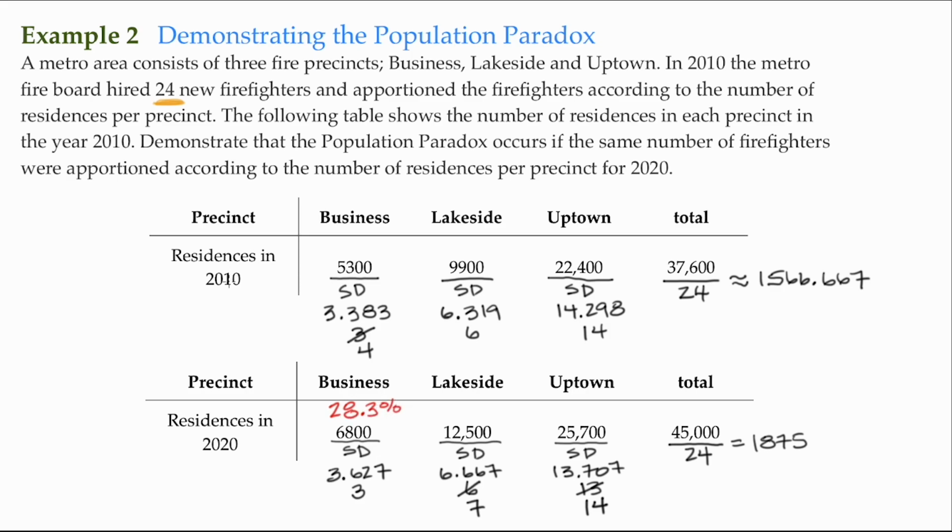Now the business district, it experienced a growth of 28.3%. So from 2010 to 2020, the population grew by 28.3%. In Lakeside, from 2010 to 2020, it grew by 26.3%. So it did not grow as fast. It did not have as large an increase as the business district. Yet the business district lost a seat to Lakeside. And that's the population paradox.